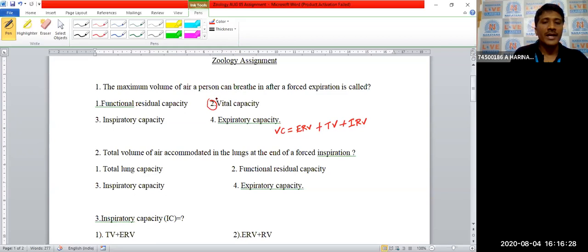Next, the total volume of air accommodated in the lungs at the end of a forced inspiration, what are we calling that? We are calling that total lung capacity.